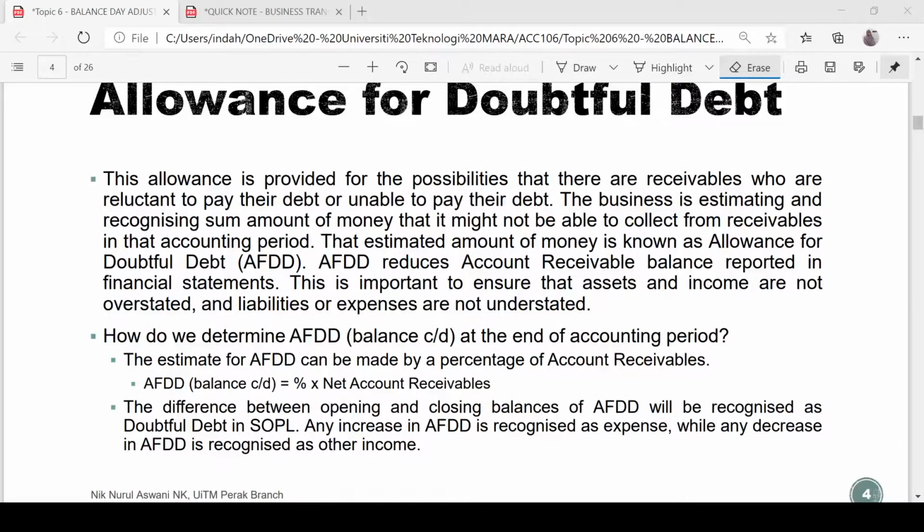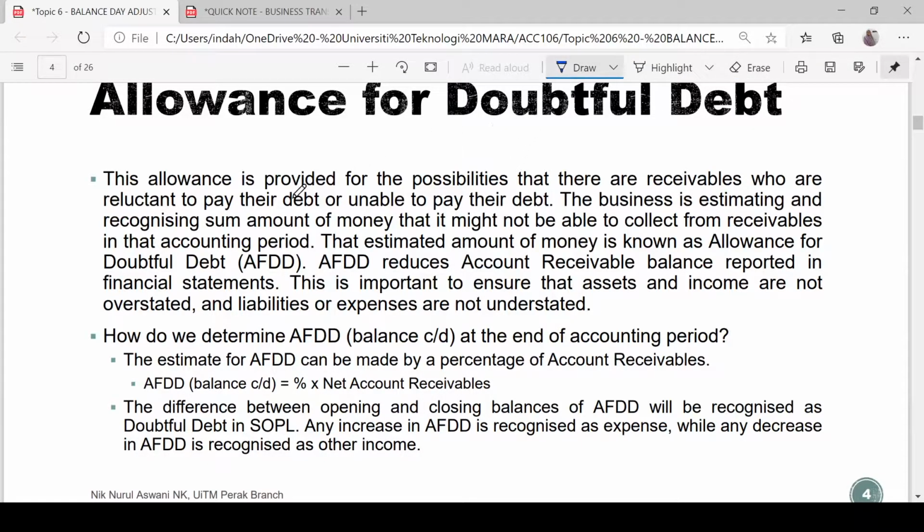Alright, so the next one is allowance for doubtful debt. This is an adjustment for accounts receivable. Why do we provide an allowance for doubtful debt? This allowance is provided for the possibility that there are receivables who are reluctant to pay their debt or unable to pay their debt.